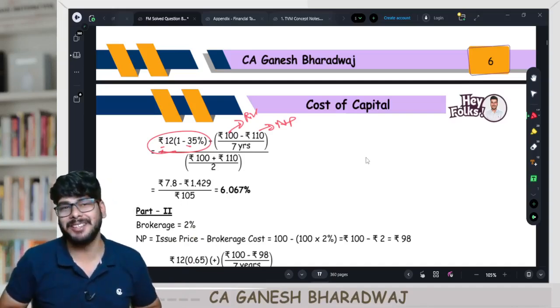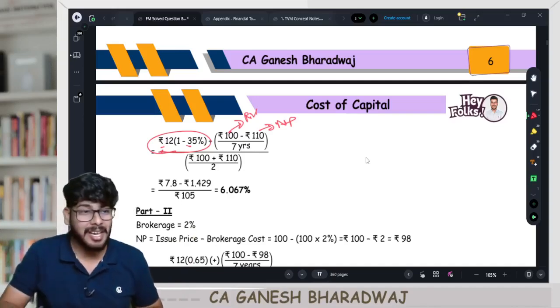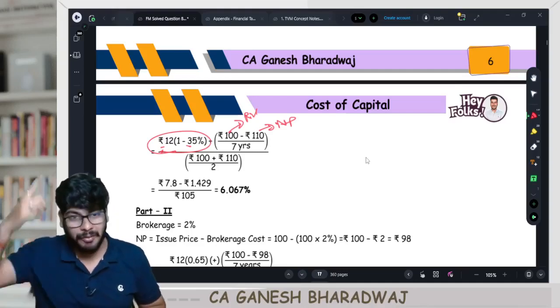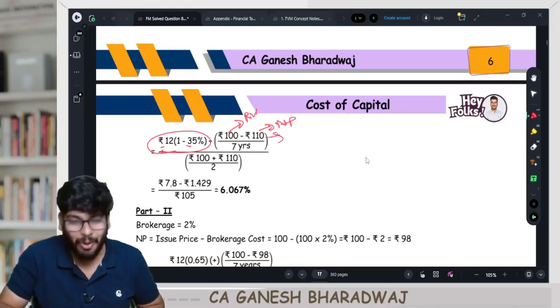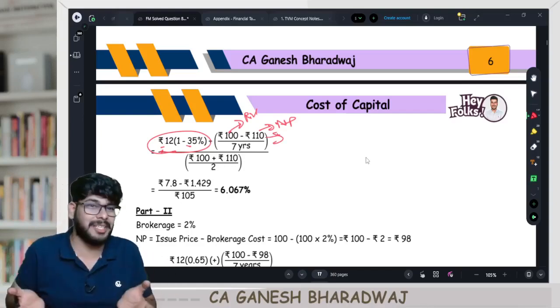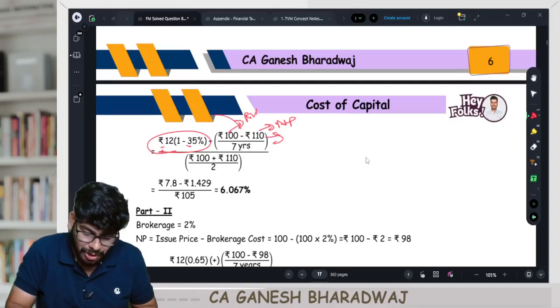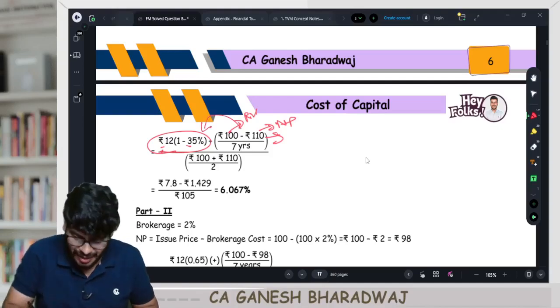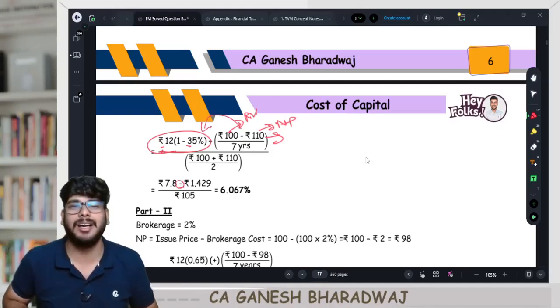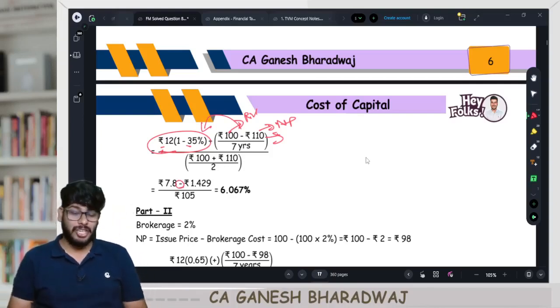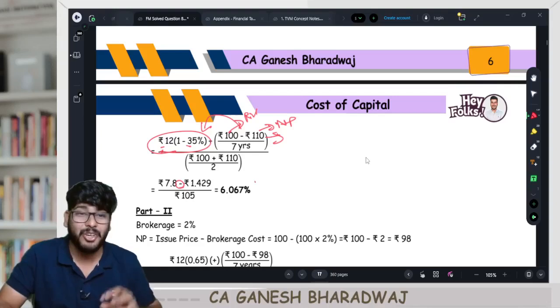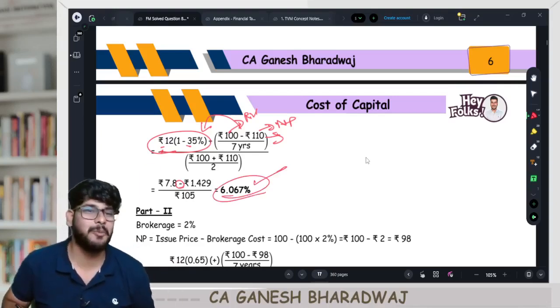Are you able to understand? See, I am getting 110 today, but when I am repaying, I will repay only 100. Which means overall there is actually some money the company earns out of this that goes on to reduce your interest cost. So here the net amount will be minus. So net effectively what will happen? Your overall cost will reduce to 6.067%.